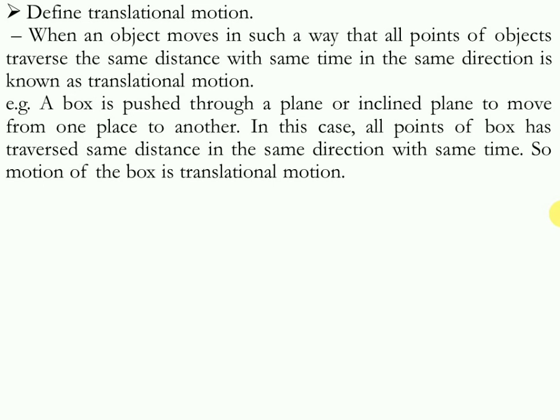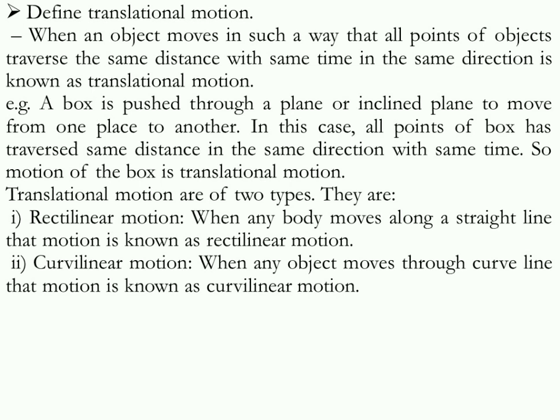So that motion of the box is actually translation motion, because not only a single portion of the box is moving, the whole box is moving and all the parts cover the same distance. That is called translation motion. There are 2 types of translation motion. One is rectilinear. Rectilinear means when anybody moves along a straight line, that motion is known as rectilinear motion. And curvilinear motion, when any object moves through a curved line, that motion is known as curvilinear motion.